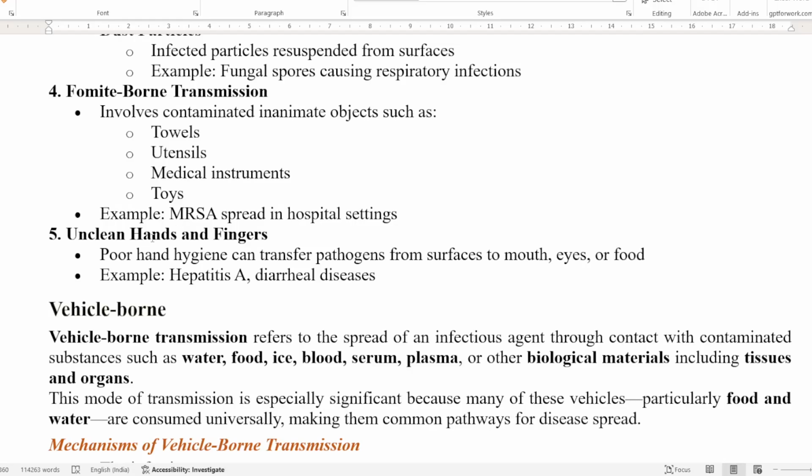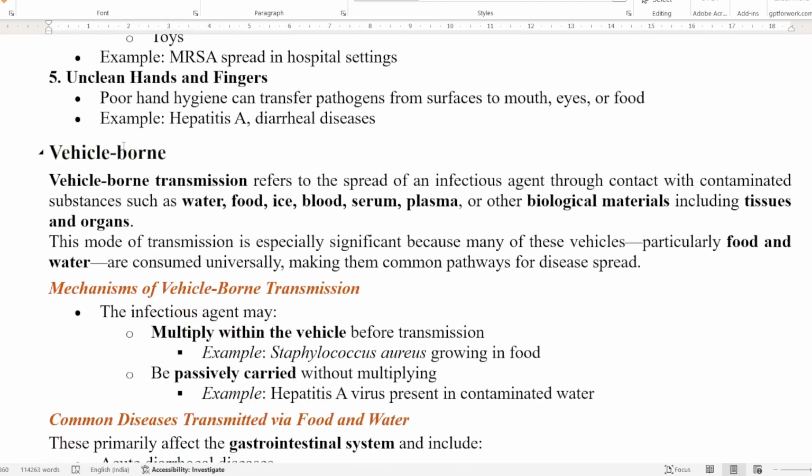So unclean hands and fingers are next. That is the result of poor hand hygiene, which can transfer pathogens from surfaces to the mouth, eyes, or food of the human being. Hepatitis C and diarrhea are transmitted through this type of transmission.